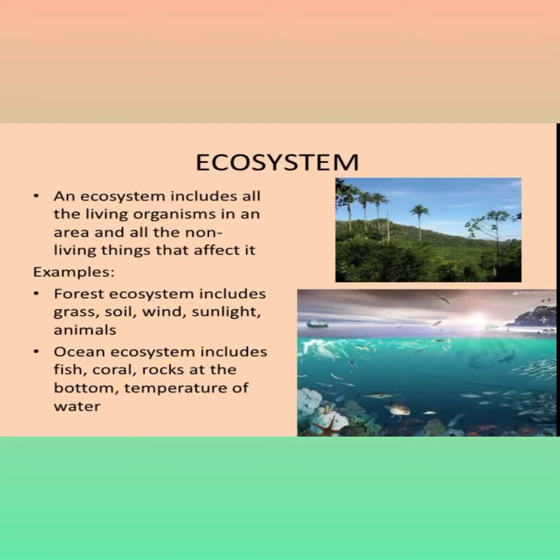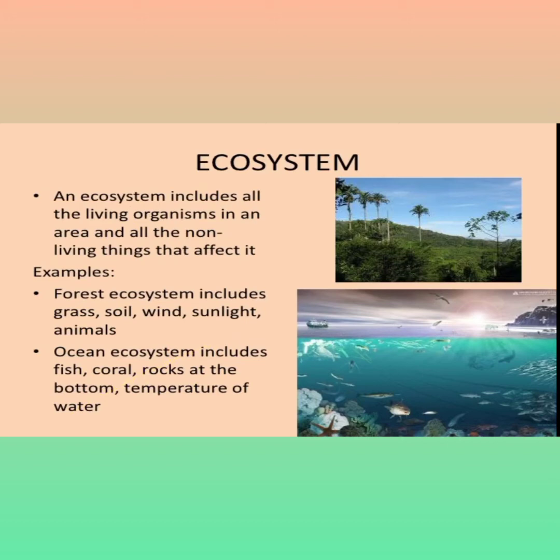And then ecosystem. An ecosystem includes all living organisms and all non-living things in an area that interact. For example, a forest ecosystem, grassland ecosystem, soil ecosystem, with sun, wind and animals. An ocean ecosystem includes fish, coral, rock, and the bottom temperature.